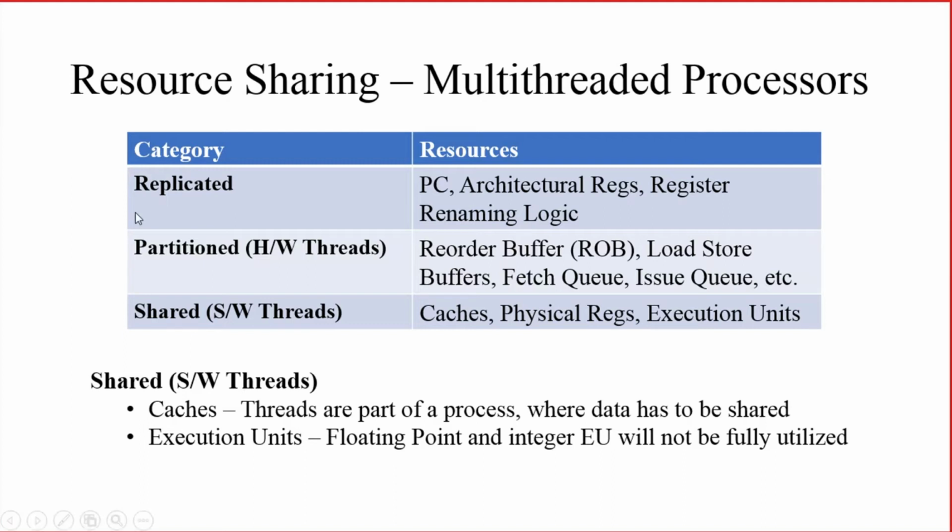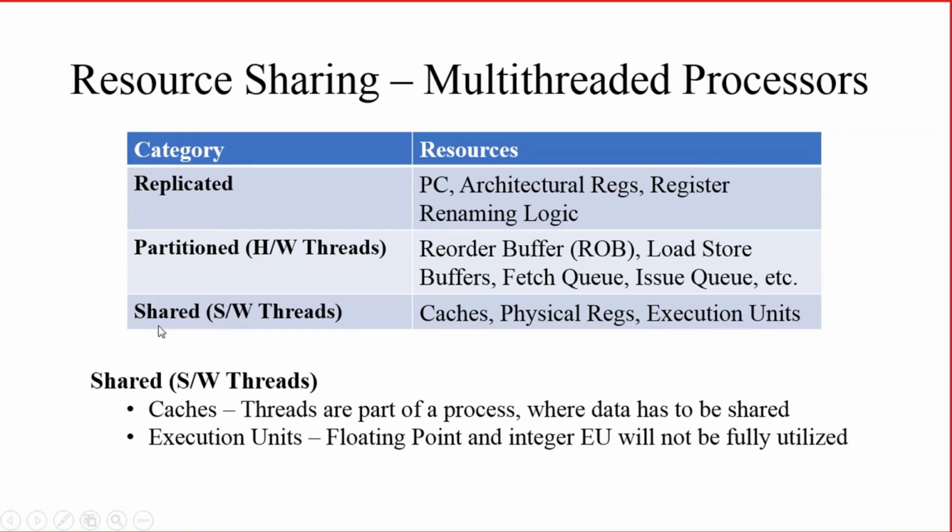It is not replicated, it is partitioned. That means the number of reorder buffers or load store buffers will not be the same as the hardware threads. It may be even lesser also. So however many resources are there, they will be partitioned among the hardware threads.